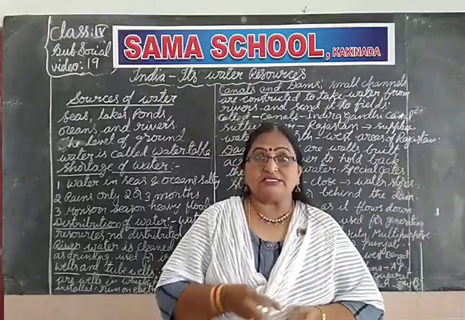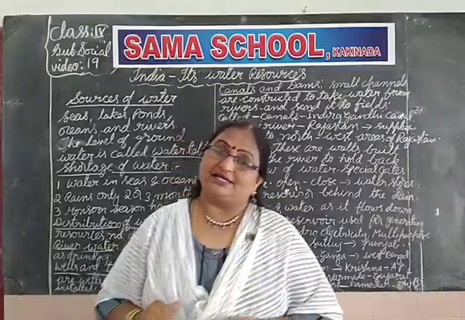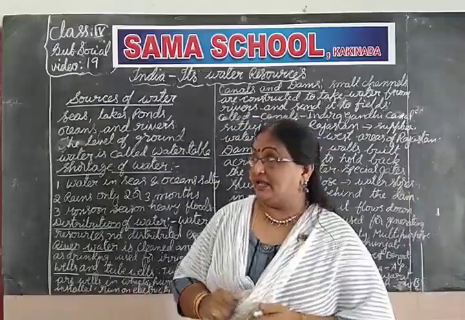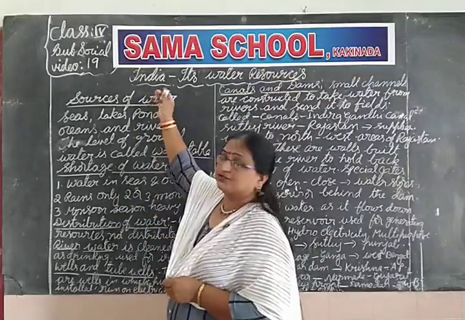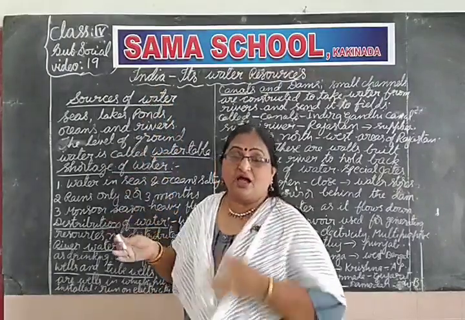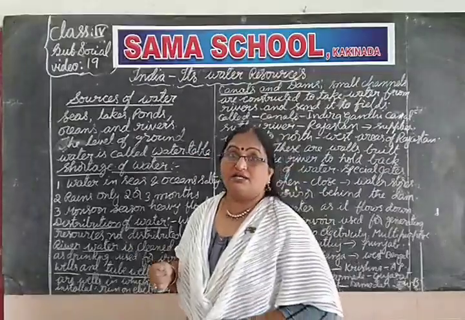This level of underground water is called the water table. Though we have seas and so many sources of water, already I told you that 71% is covered with water.